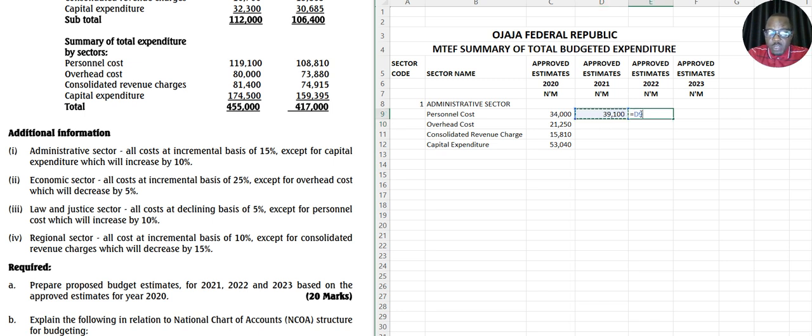Whatever you get here, you multiply by the same amount, 1.15, to give you an amount. Do the same thing here, multiply by 1.15. So that should be it. No, sorry, something is not correct here. Not 1 minus, it's 1 point.